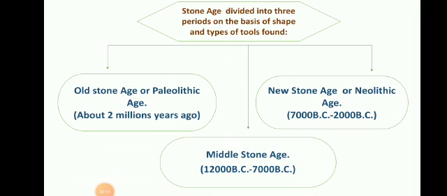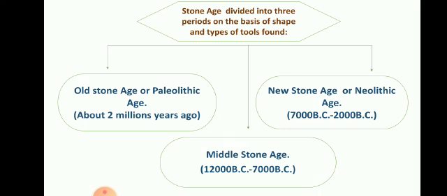Then second is the Middle Stone Age, that is the time of 12,000 BC to 7,000 BC. Now BC means before Christ. We have seen in the second lesson how the timeline before Christ is written in descending order, that's why 12,000 to 7,000 BC.